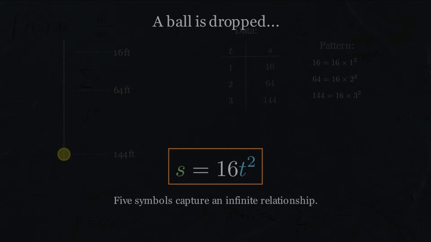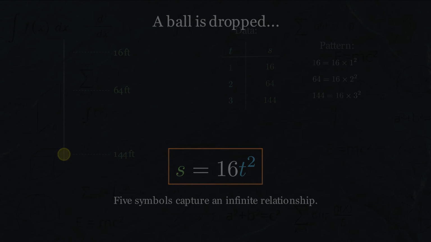This formula is extraordinary. 5 symbols capture an infinite relationship. Give me any value of t, and I can tell you exactly how far the ball has fallen. When t equals 2.5 seconds, s equals 100 feet. The formula knows. The formula is mathematics' sharpest representation of a function. It's compact, it's complete, it's computable.